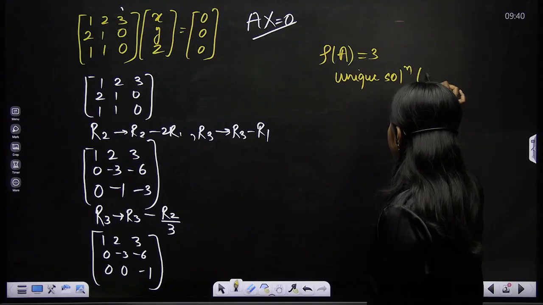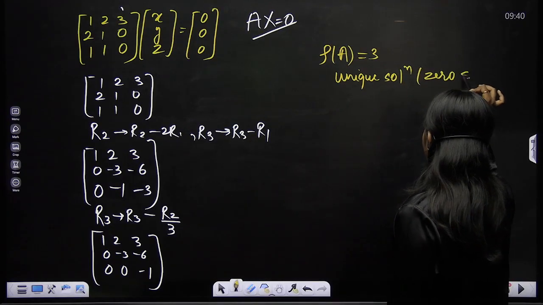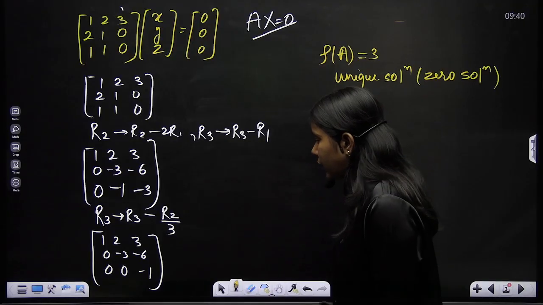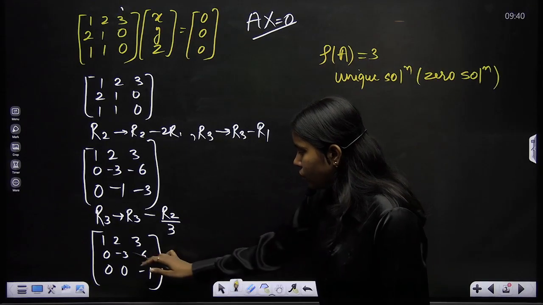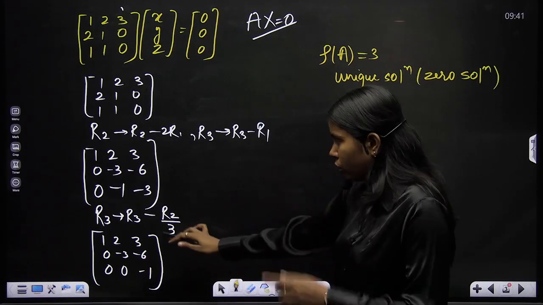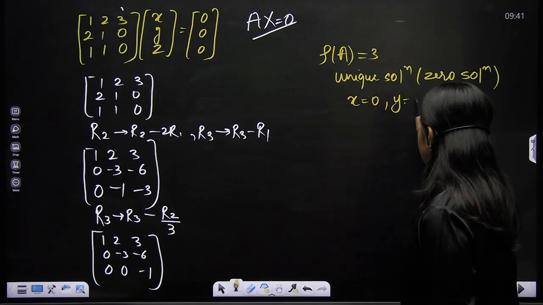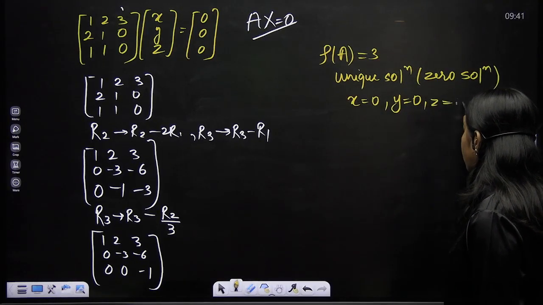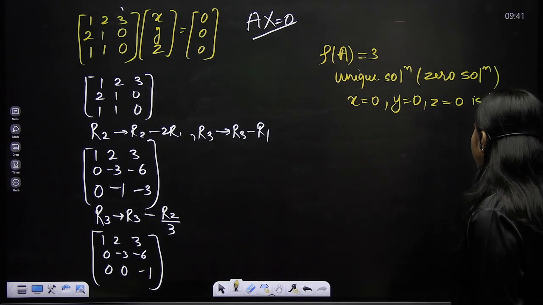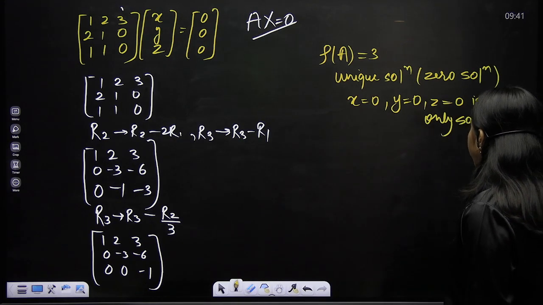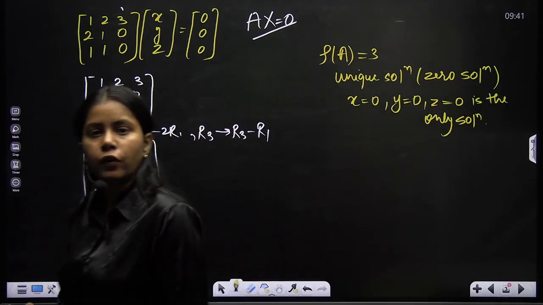Unique solution, zero solution, whatever I can say. Now one thing you can check by solving as well: z is 0, y is 0, x is 0. So you can solve it this way too, otherwise you would get x 0, y 0, z 0 as the only solution. So that's how we solve a homogeneous system of linear equations.